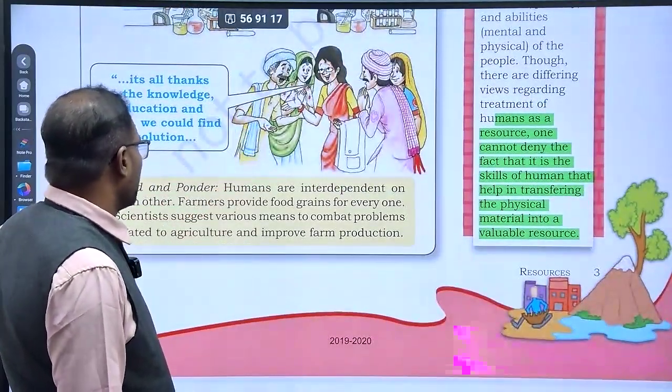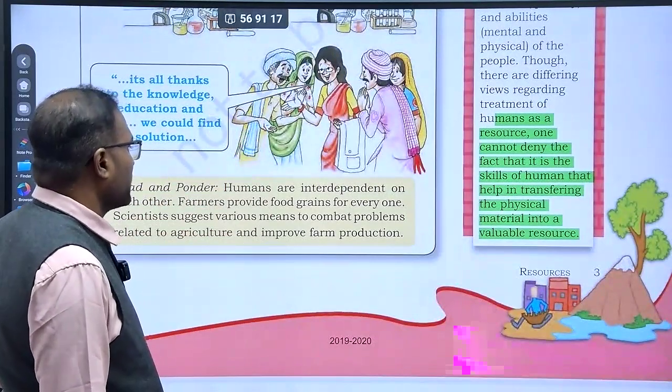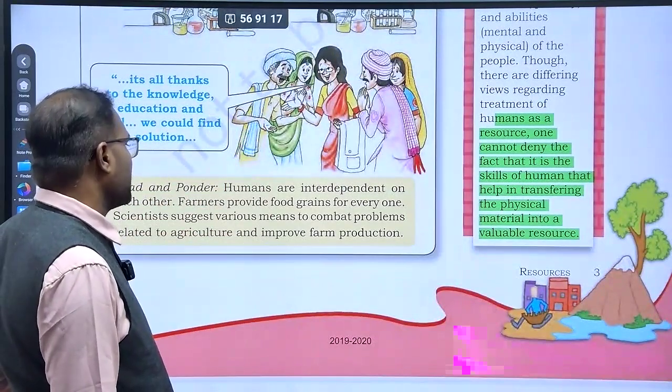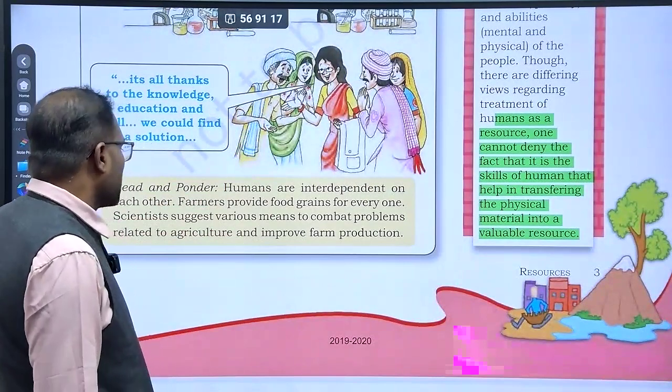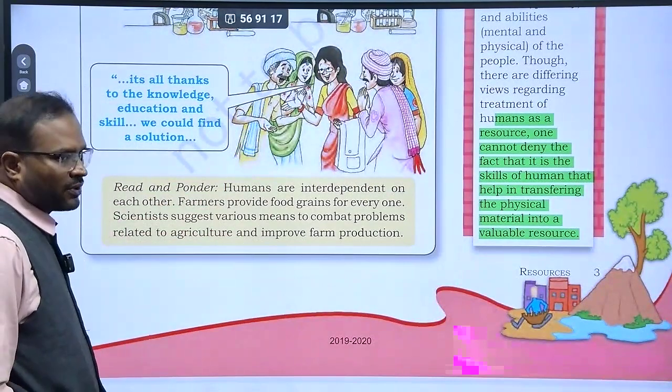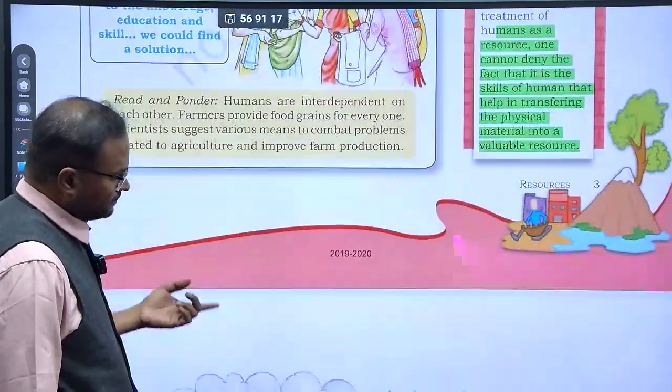Humans are interdependent on each other. Farmers provide the food grains for everyone. Scientists suggest various means to combat problems related to agriculture and improve farm production. Okay, right.